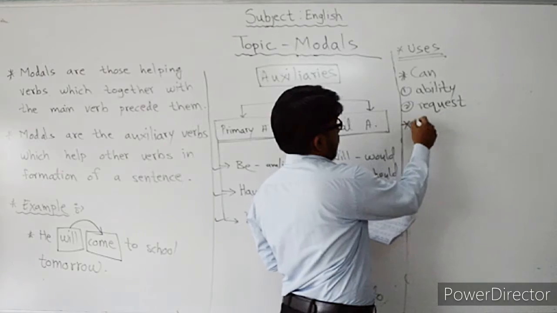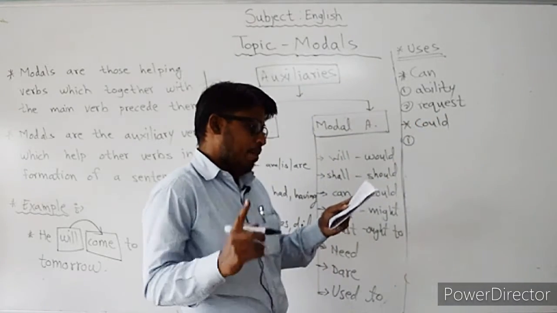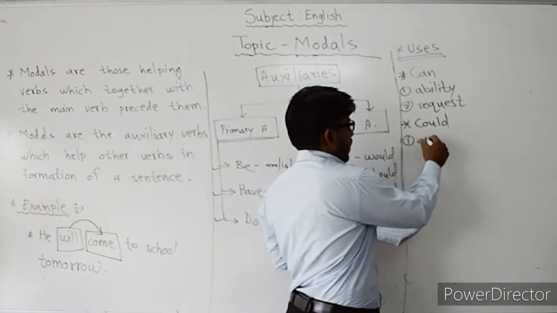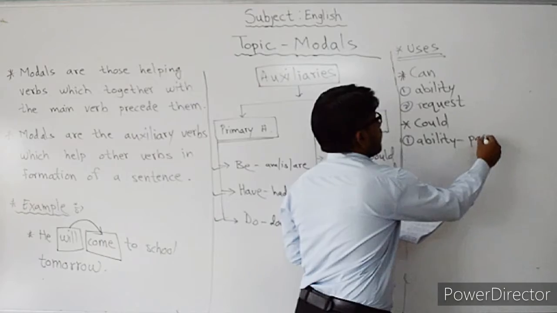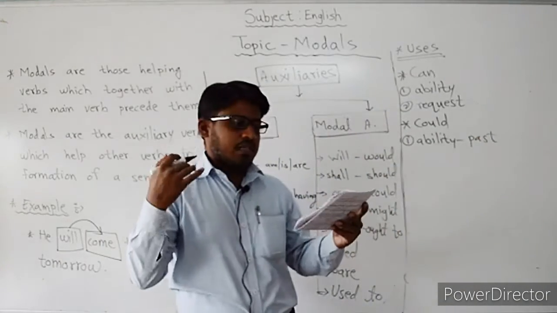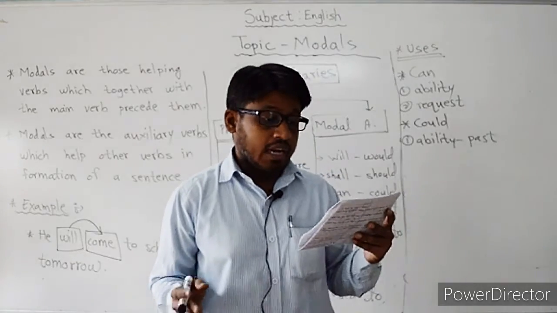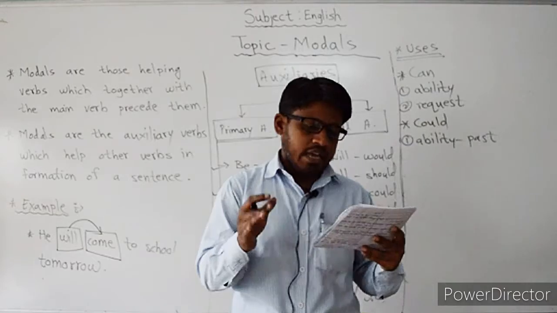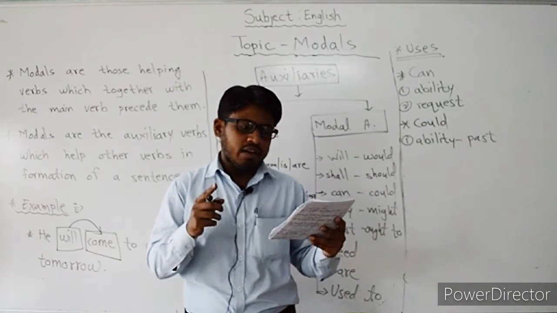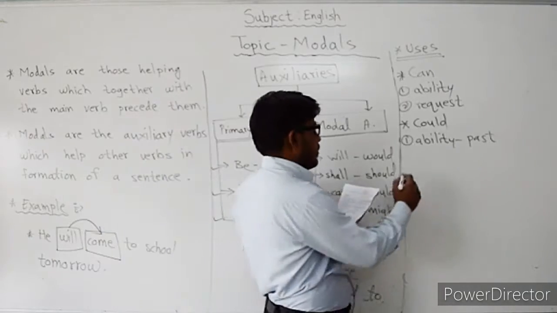Next one, could, to express ability in the past. It expresses ability but in the past because that is the past tense of can. For example, she could walk uphill at a great speed when she was young. Okay, so here is the ability shown but when? In the past. Second one, to express a polite request,